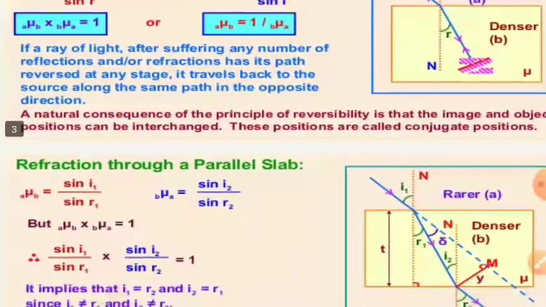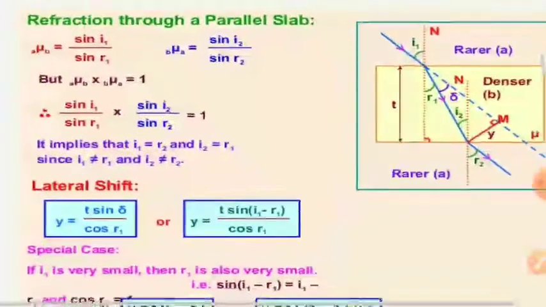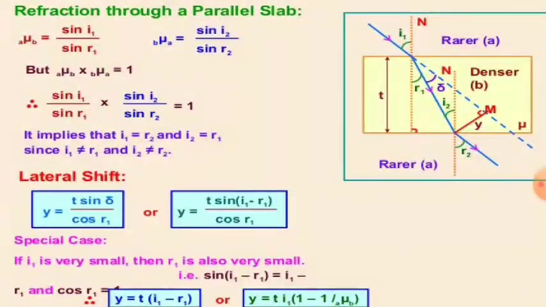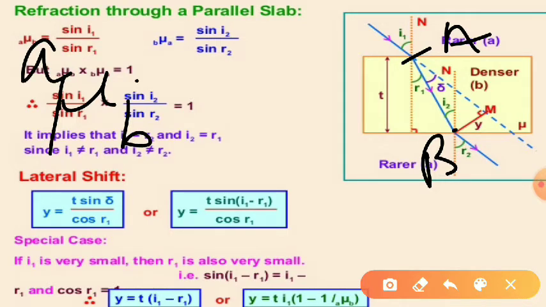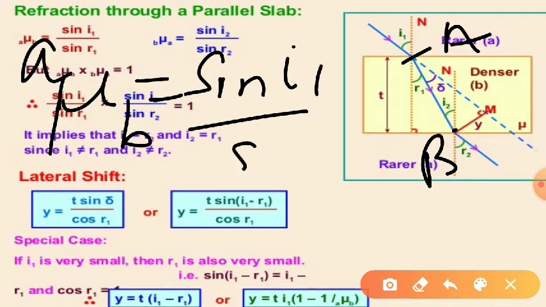Now, refraction through a glass slab. Suppose this is your point A and this is point B. Then writing Snell's law at point A, refractive index of second medium, that is B, with respect to first medium, A, is equal to sine i1 by sine r1.